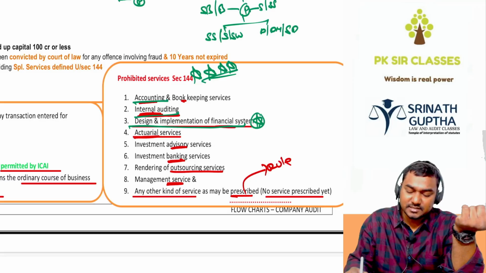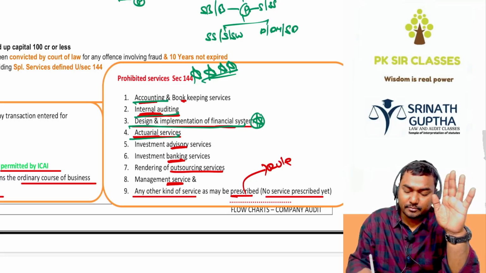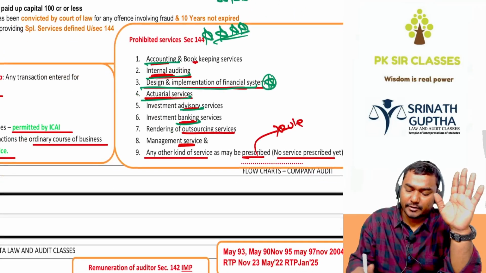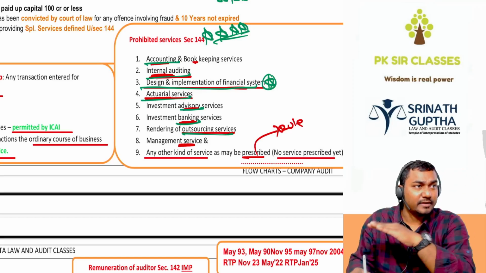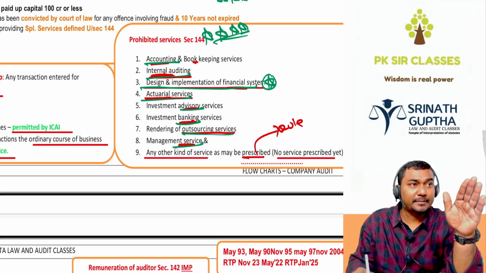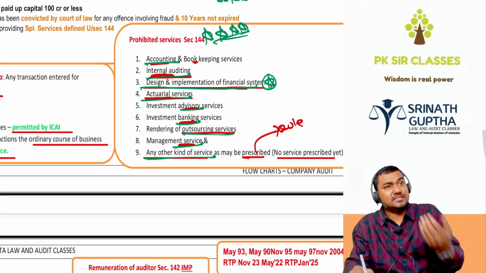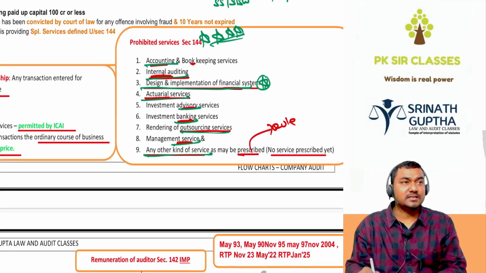Self review threats. Which threats? If you provide the actual services, you cannot become the auditor. If you are providing investment advisory or investment banking services, you cannot become the auditor. If you are providing outsourcing services for the finance department, you cannot become the auditor. If you are doing part of the management, you cannot become the auditor. If you are providing any other kind of services as may be prescribed. Right now, there is no prescription in the rules. If you are providing all these services, you cannot become the auditor.